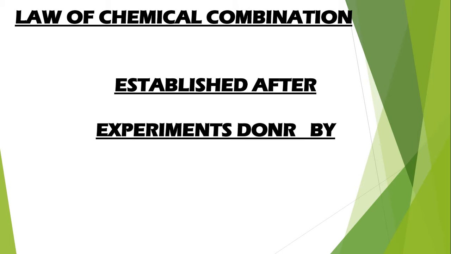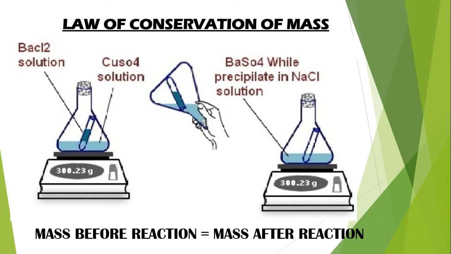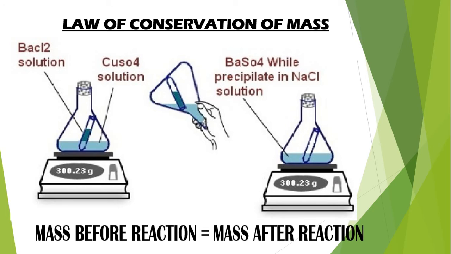The laws of chemical combination were established after the experiments done by Lavoisier and Joseph L. Proust. The law of conservation of mass states that the mass before reaction is equal to the mass after reaction. The law of conservation of mass also states that mass can neither be created nor destroyed in a chemical reaction.